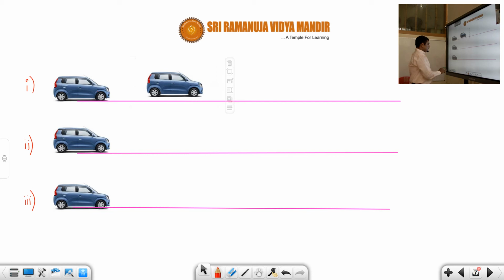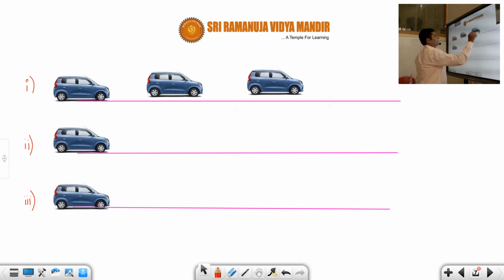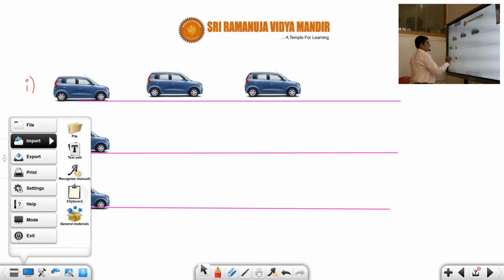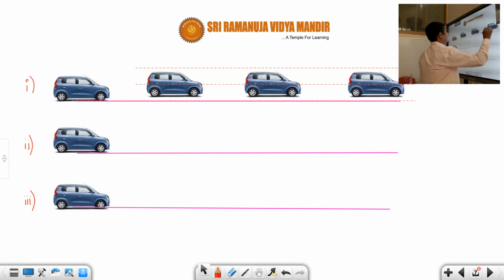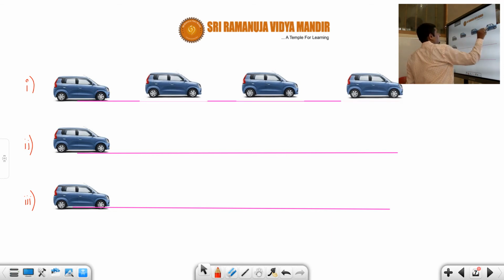Okay, students, it is covering equal distances in equal intervals of time. Suppose it is covering like this. Just by seeing this diagram, you can tell that it is moving uniformly. Correct or not? We can also say that it is a uniform motion. Why? Because it is covering equal displacements in equal intervals of time. In 1 second, 1 meter. 1 second, 1 meter.